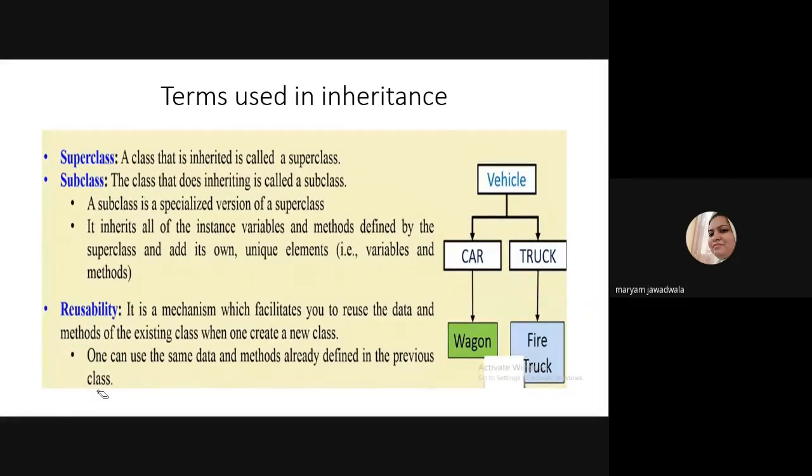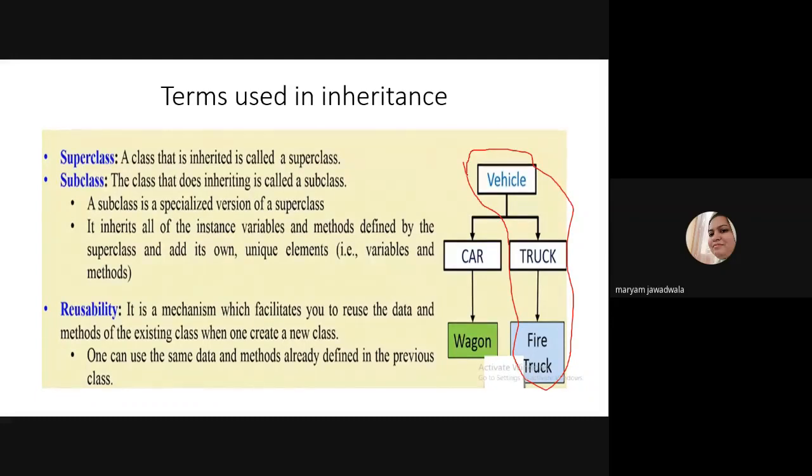So I want to show you multi-level inheritance. It is from vehicle to car and car to wagon. This is multi-level single inheritance. Likewise, the second branch you can see here: vehicle to truck, truck to fire truck. This branch is again an example of multi-level single inheritance.